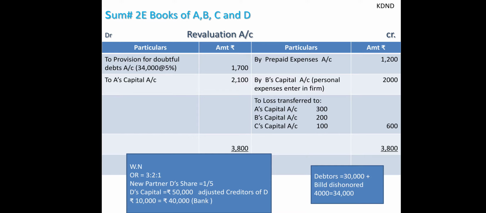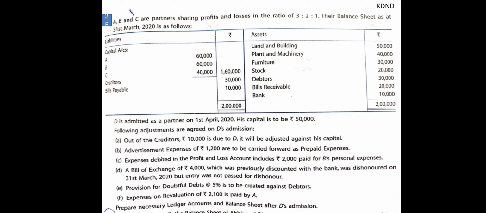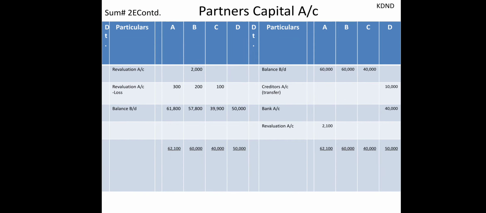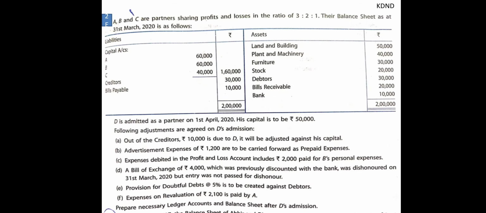So this way we have completed this situation. Then expenses on revaluation amounting to 2100 are paid by A. A is a partner who is paying 2100 expenses of revaluation, which is logically a business expense, so it will decrease our profit. So we are going to transfer to A's capital, as it increases the capital of a partner. So by revaluation 2100 will be transferred over here. And finally, that will end the sum.